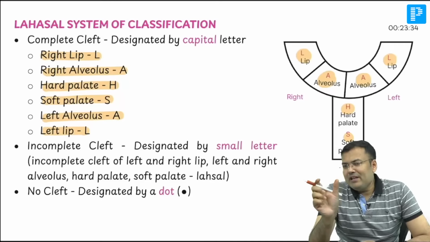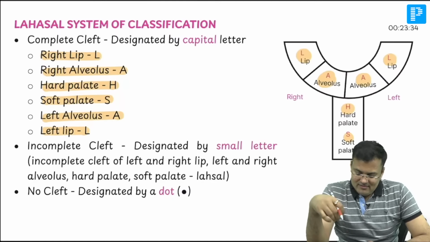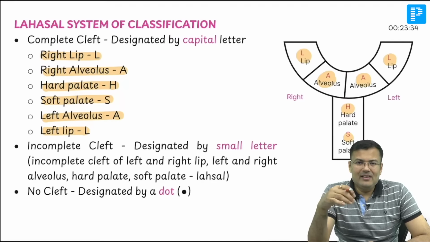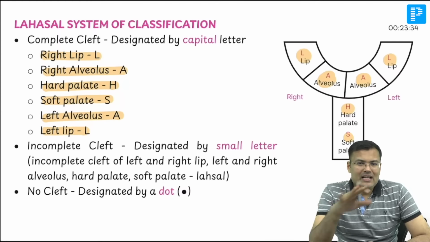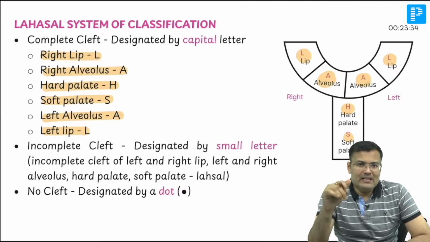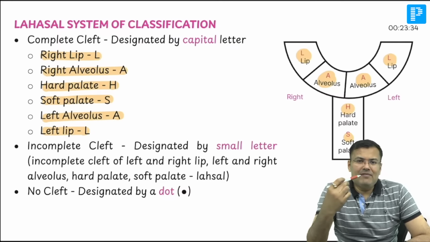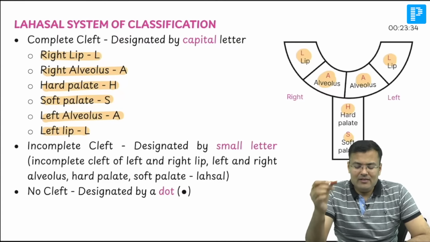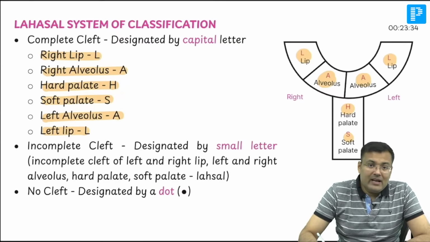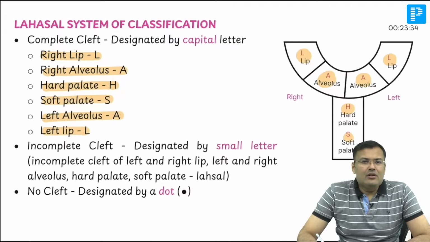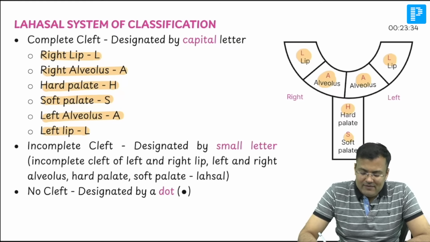If the patient is having a complete cleft, it is designated by a capital letter. If incomplete cleft, it is designated by a small letter, and if there is no cleft, we are going to place a dot. Let me discuss with an example. Imagine a patient is having cleft lip as well as cleft palate of soft palate and hard palate, and there is involvement of alveolus also, both right and left. So, it is LAHSAL.